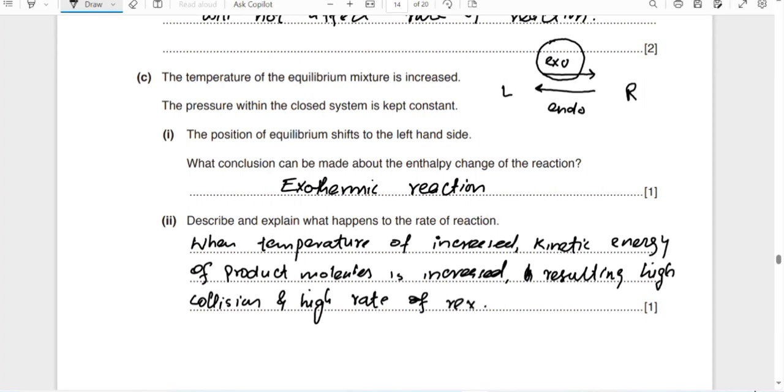Systematically you will have to write: when the temperature is increased, kinetic energy will be increased, and when the kinetic energy is increased, the number of collisions will also be increased, so the rate of reaction will also be increased. Anything which increases the number of collisions will increase the rate of reaction.